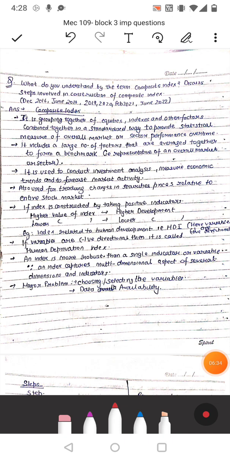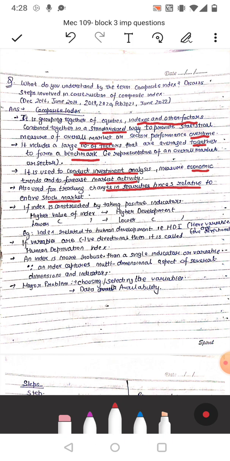This is very important question. What do you understand by the term composite index? Discuss steps involved in construction of composite index. Very important from exam point of view. Composite index, it is grouping together of equities, indices and other factors combined together in a standardized way to provide statistical measure of overall market or sector performance over time. It includes large number of factors that are averaged together to form a benchmark that is representative of overall market or a sector. It is used to conduct investment analysis, measure economic trends, and forecast market activities. Also used for tracking changes in security prices relative to entire stock market.